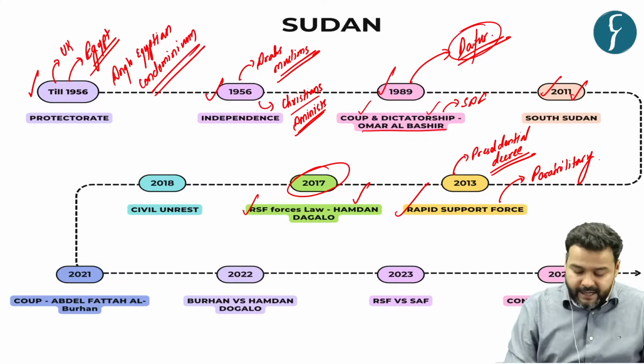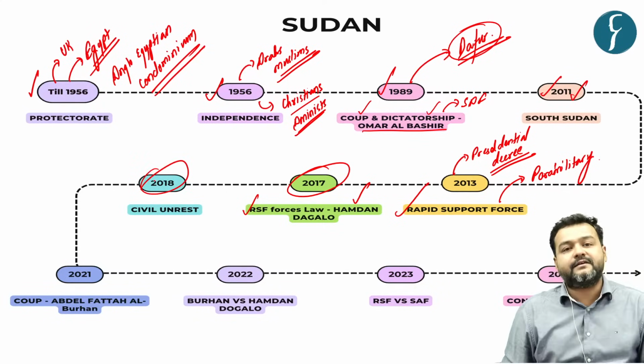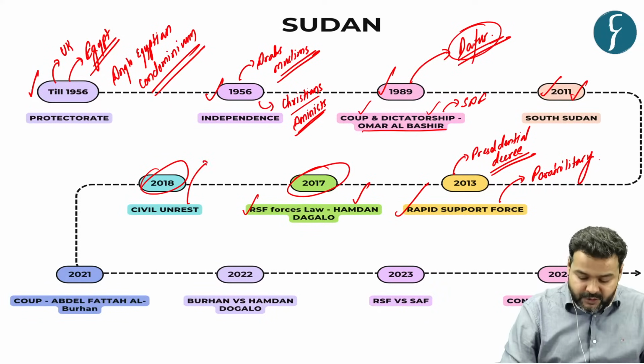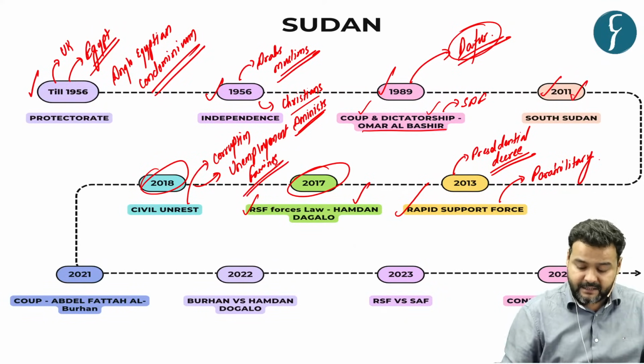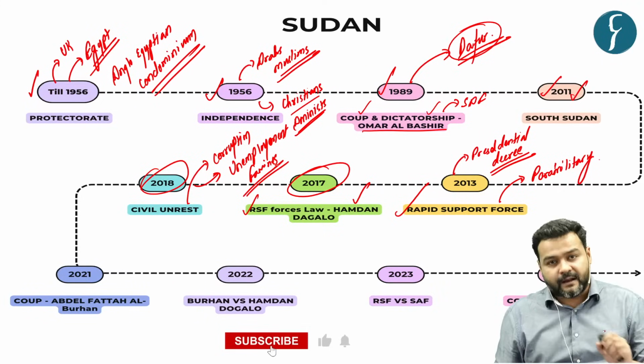But suddenly in 2018, civil unrest erupted. It was on the issue of corruption, unemployment, and recurring famines. So a civil rebellion erupted.